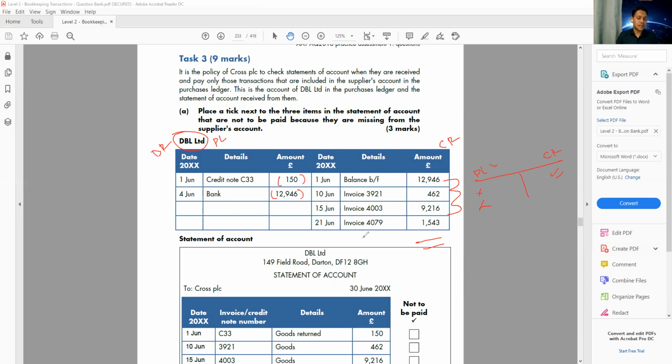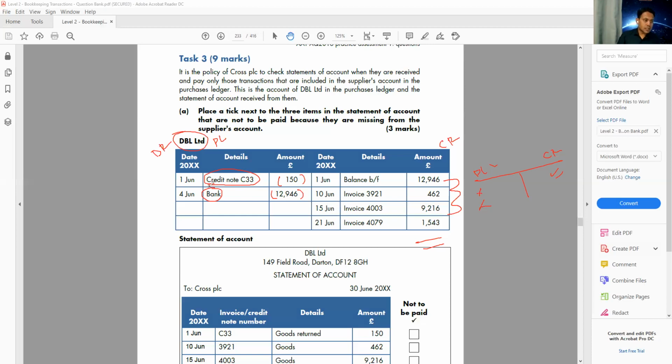You find the balance c/d. So you add all of this and minus the credit note and minus how much you already paid, because a credit note means I have returned this to my supplier, so I'm not going to pay for that. And the bank means I already paid this money, so I'm not going to pay for that. The remaining balance is what I need to pay.